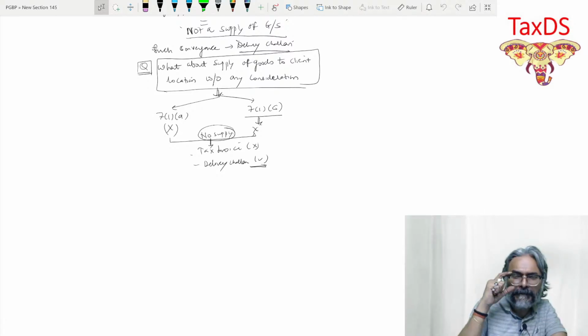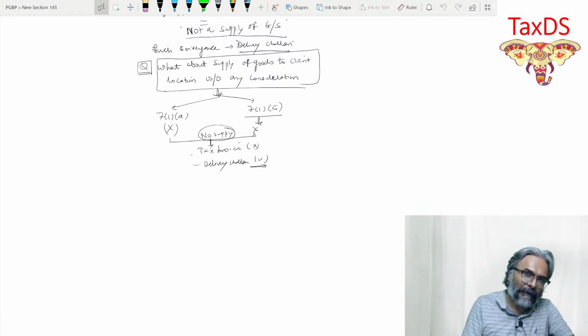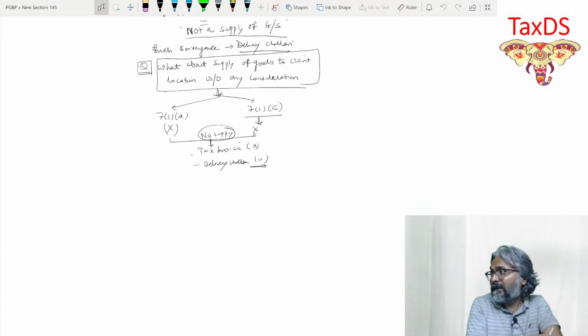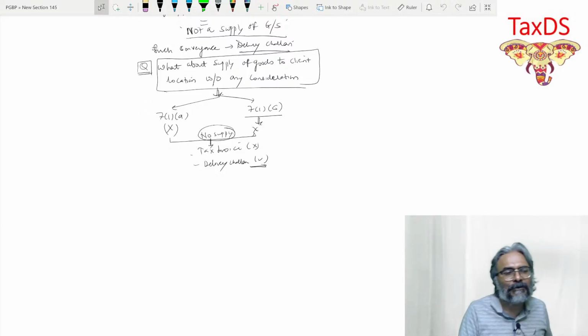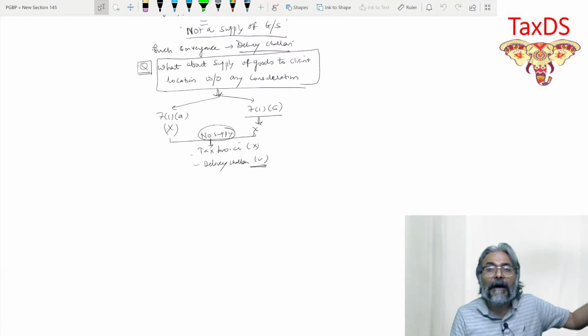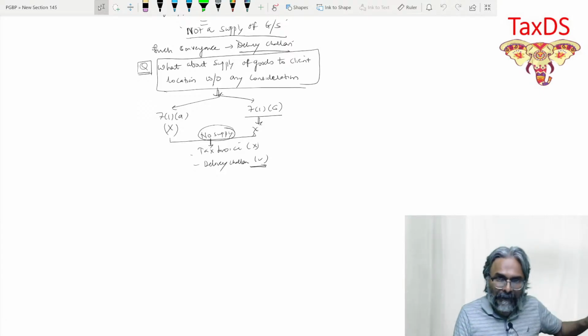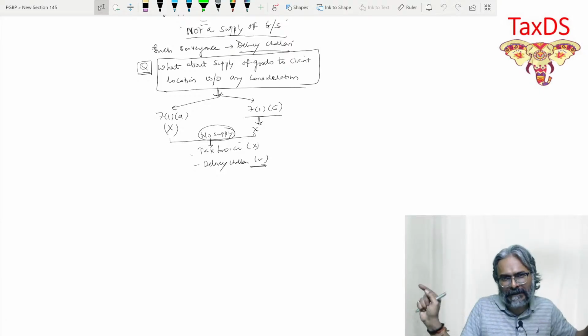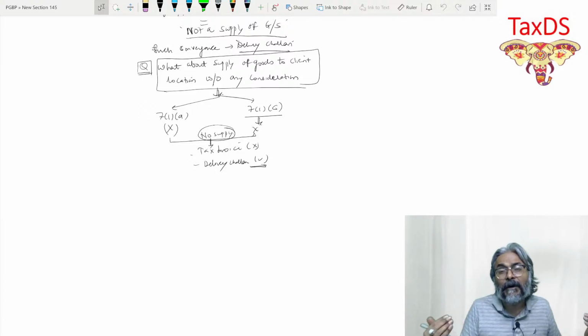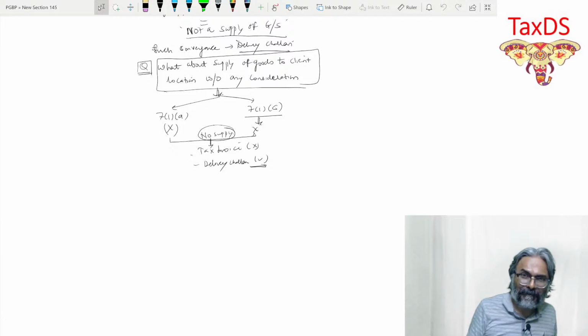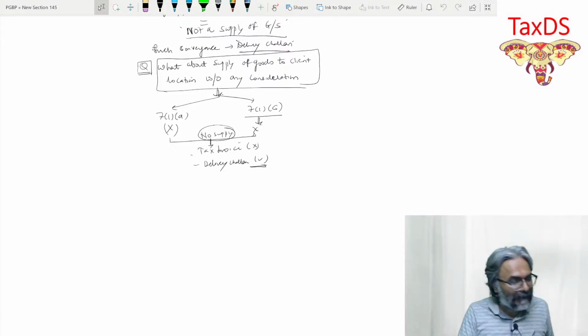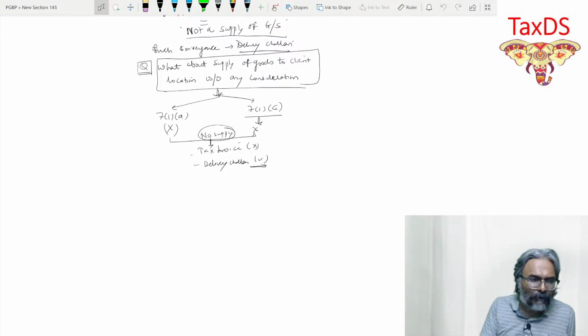Those were considered. So the remaining 2, students, which are now left out, we have to deal with right now. The first one happens to be the disposal of a business asset. And the last one, which is to be considered in that 7.1c, is about the supply from principal to the agent. That category. So these are the 2 remaining categories which we need to deal with. Let's look at this.